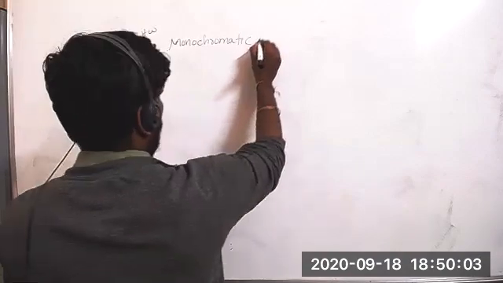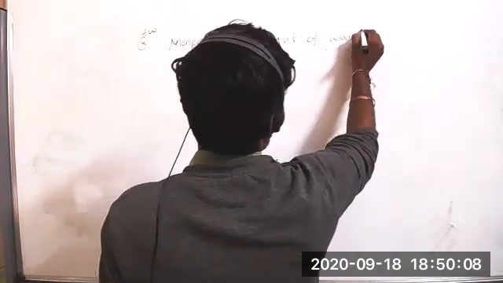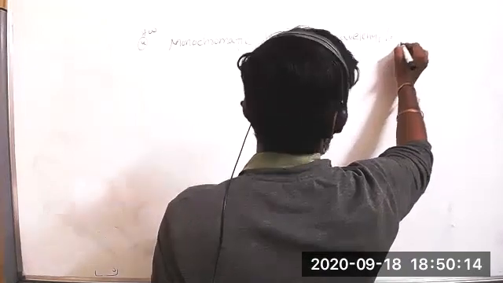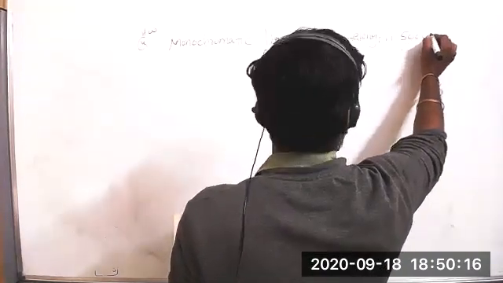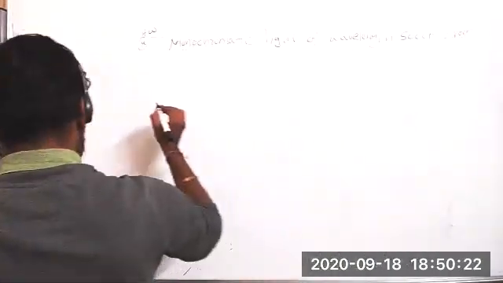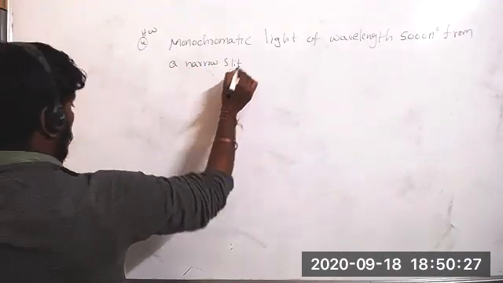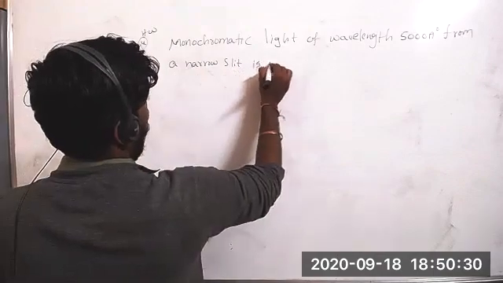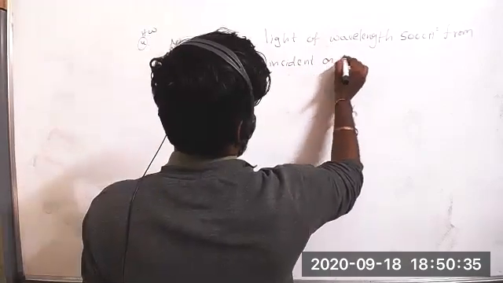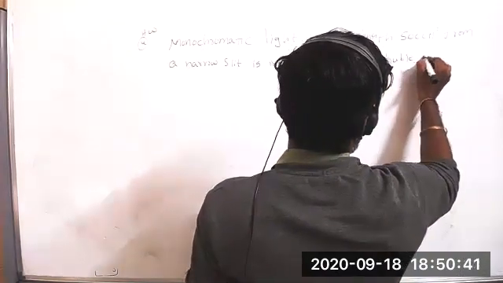Monochromatic light of wavelength 5000 angstroms from a narrow slit is incident on double slits.